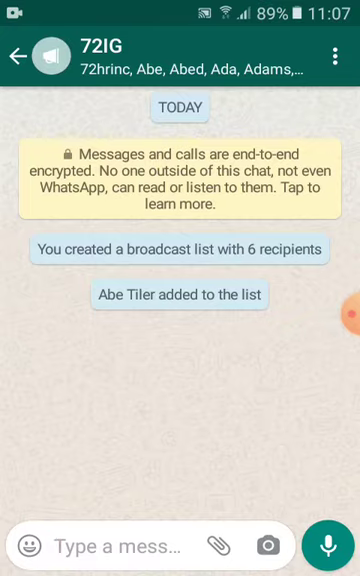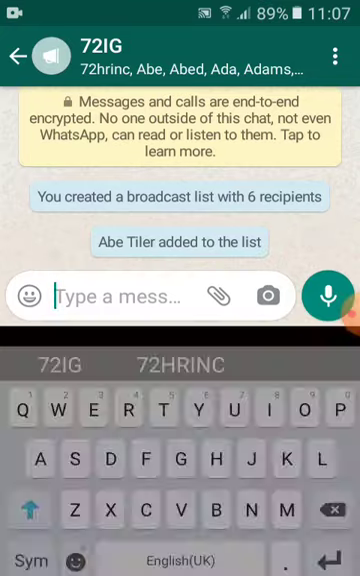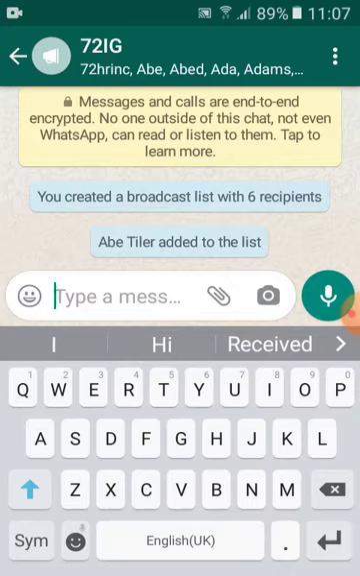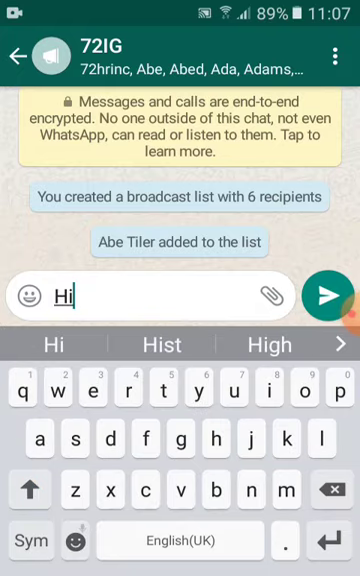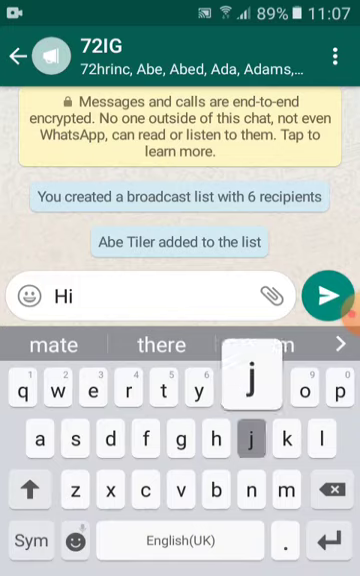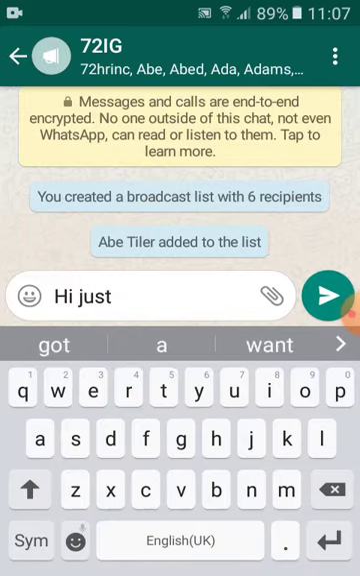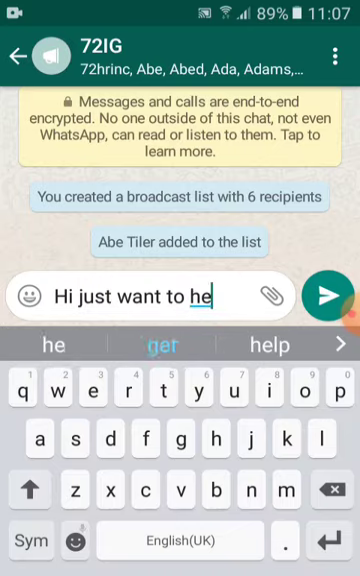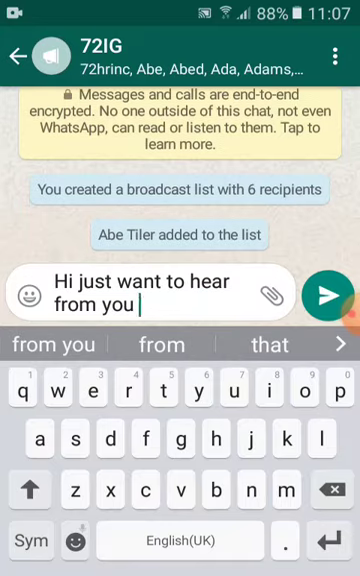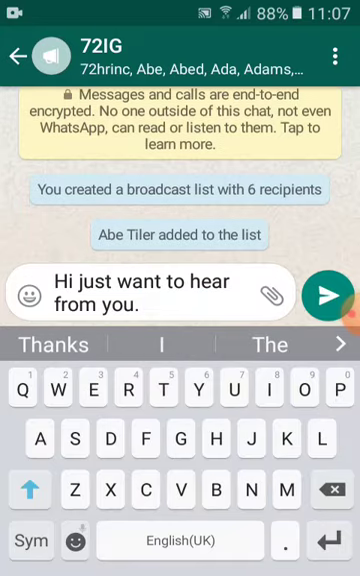Now I've gone back. So I'm going to type the message here now. The message that you will type should be a message that is general to them. You know the kind of people that are in that group. Sometimes there could be a combination of women and men, so you know them. And the message should be general, like, hi, just want to hear from you. Okay, and you hit send.